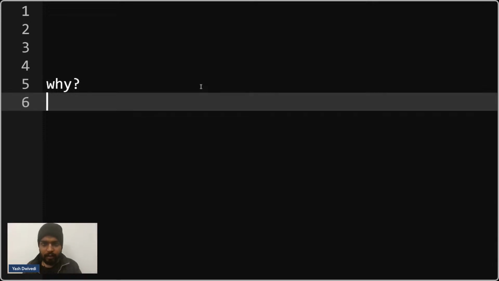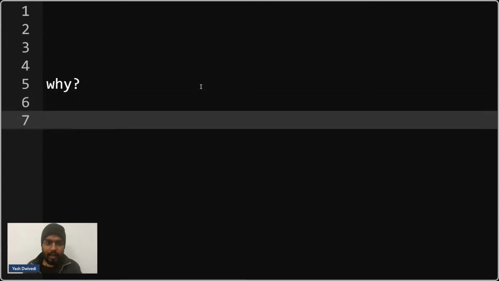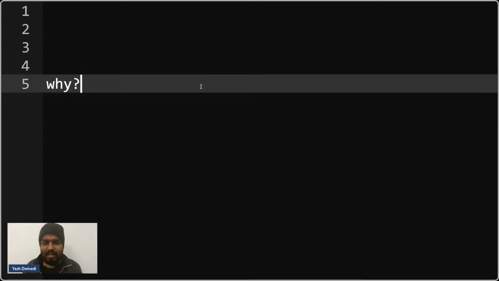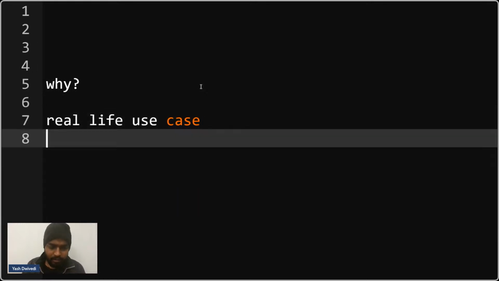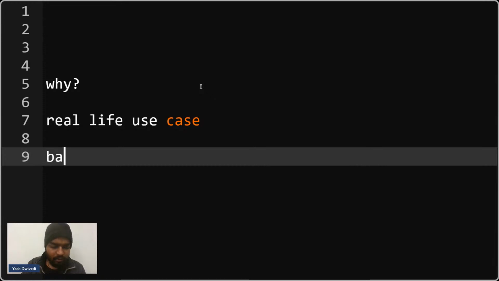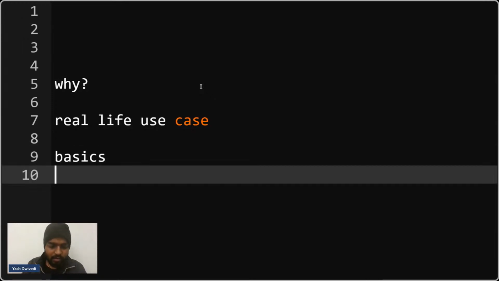After we learn why this particular graph topic is important, we will go ahead and see some use cases. First of all, it is asked in a lot of companies. We will also see some real life use cases for graphs, and after that, we'll solve some problems that are solved in graphs. We'll cover some basics, and then after that we'll solve some problems.